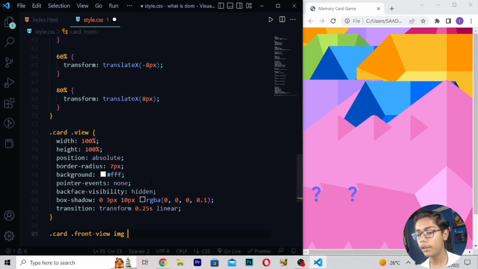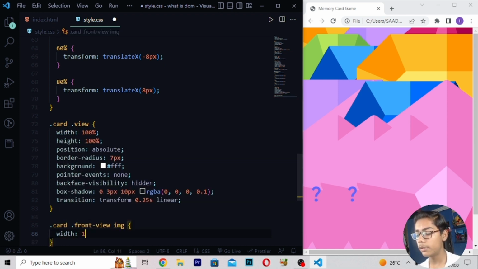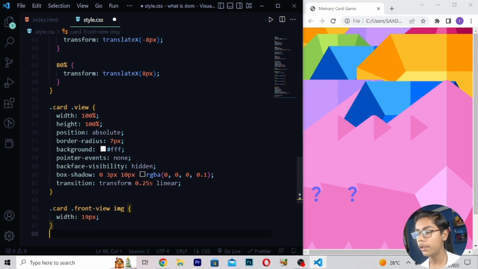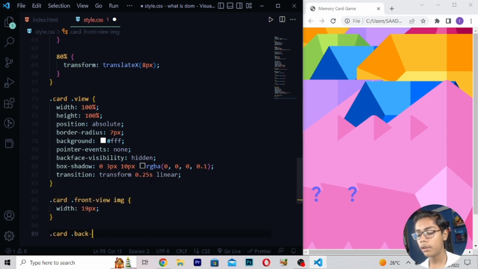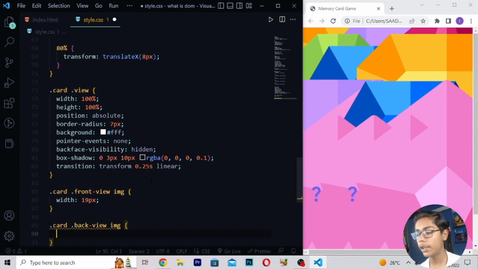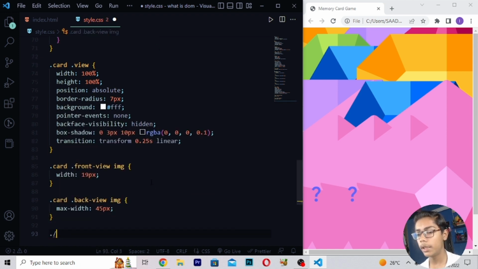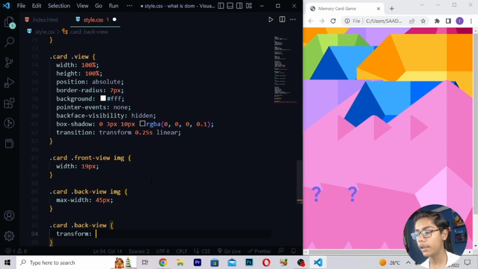Then I'll be writing image, width 19 pixel. Then here I'll be writing .card .back-view image, max width, which should be 45 pixel. Then .card .back-view, transform rotateY minus 180 degree.